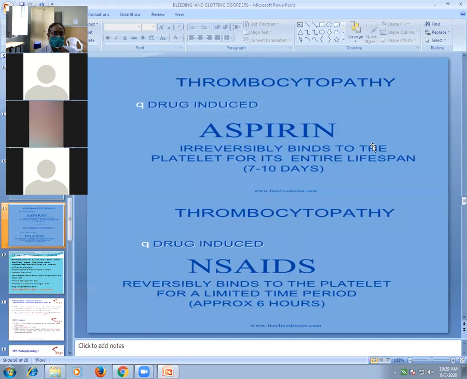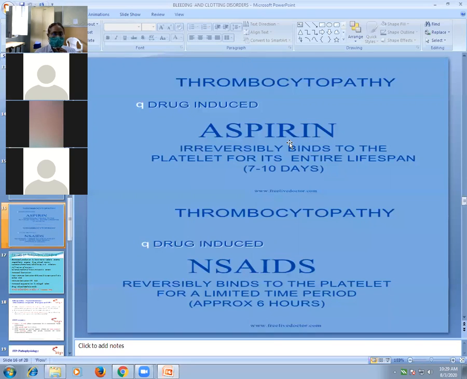It irreversibly binds to the platelet for its entire lifespan, that is 14 days. It prevents formation of platelet clot. So it affects the functioning of the platelet. Aspirin will not decrease platelet count, but it affects the functioning of it. It prevents aggregation of platelet. That is the example for thrombocytopathy.